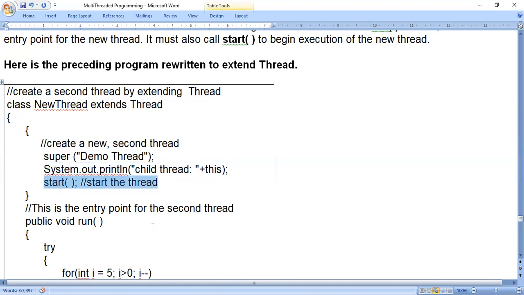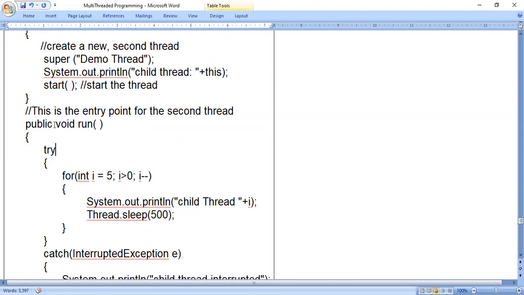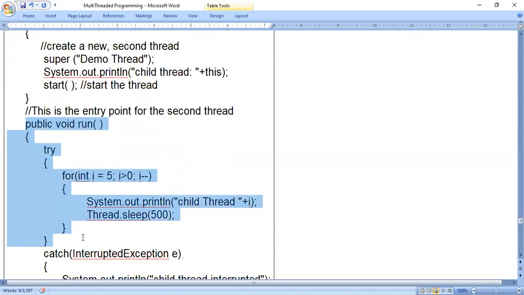Once the thread is started, it will not immediately start executing. It will be in the runnable state. Runnable state means ready to start, ready to execute its execution path. It doesn't start immediately, it will be ready. So this is the entry point for the second thread. So this method starts working now.